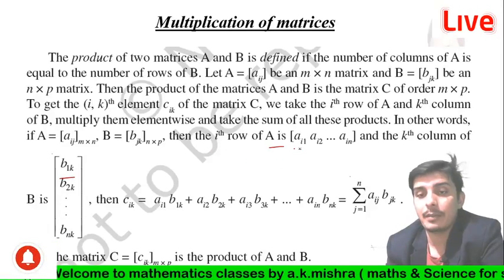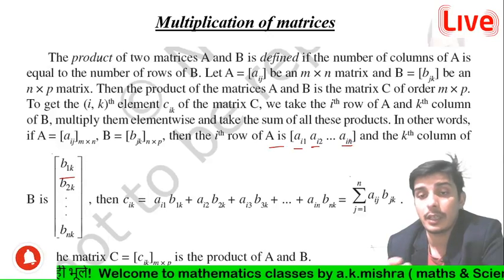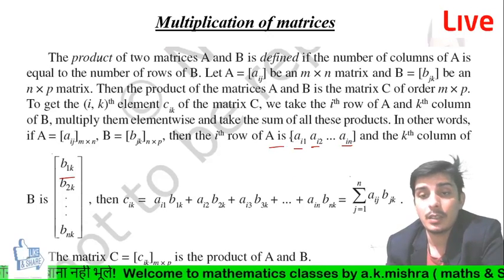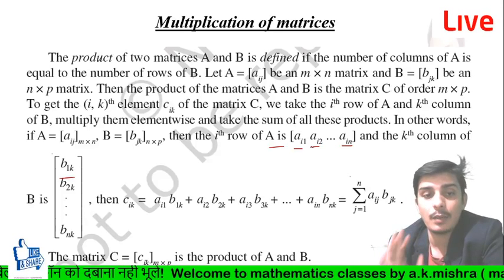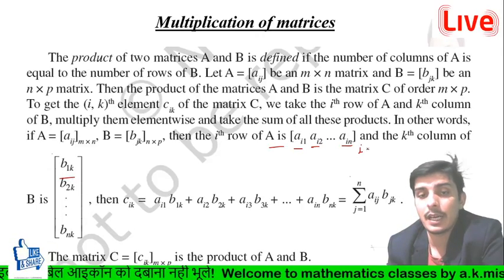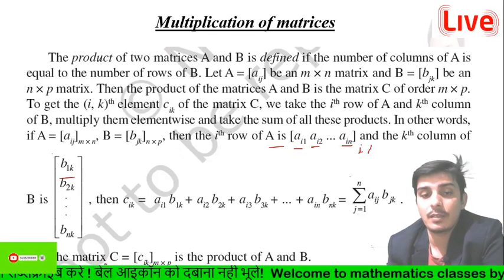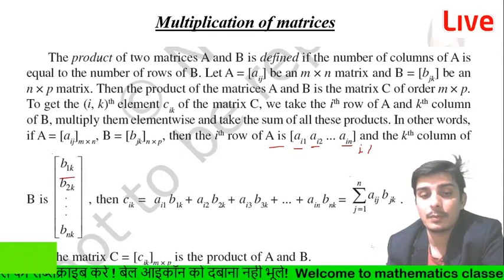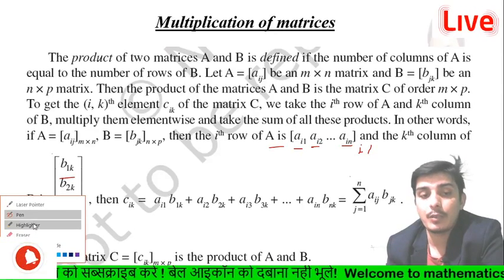A equals a_i1, a_i2, a_i3, up to a_in, because it has n columns. So you can say it has elements a_ij, where j goes from 1 to n.